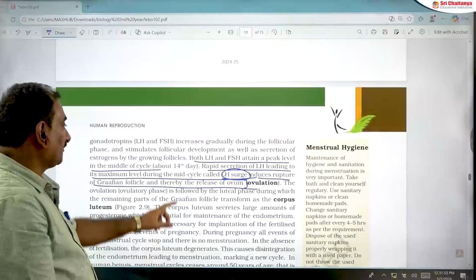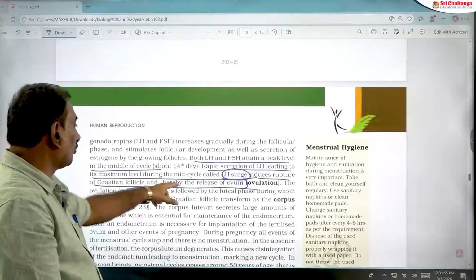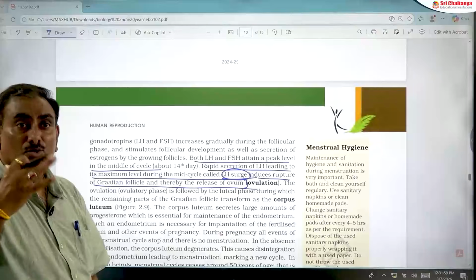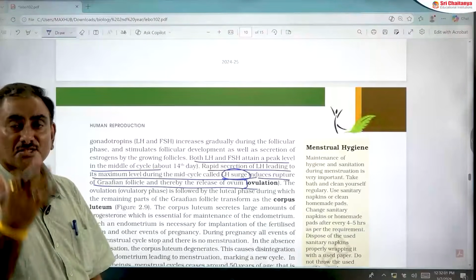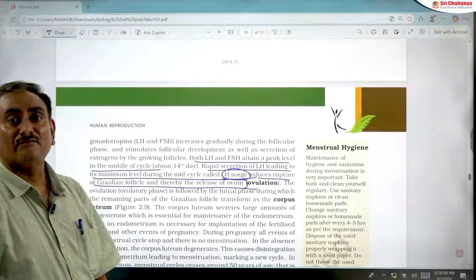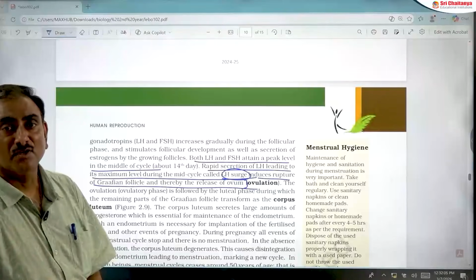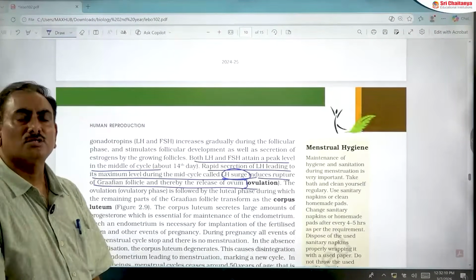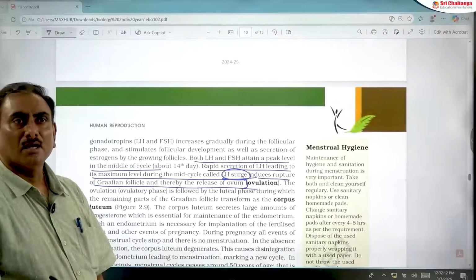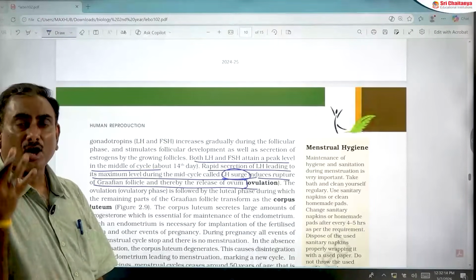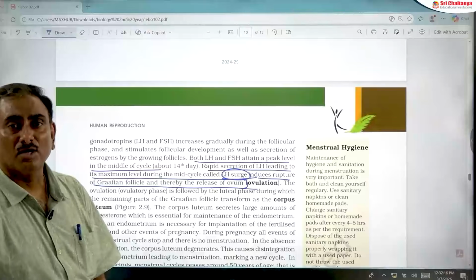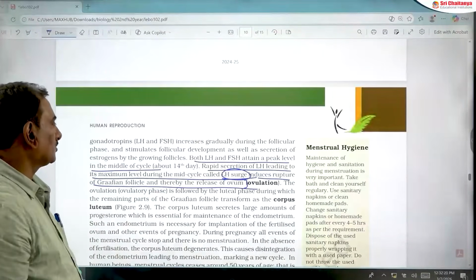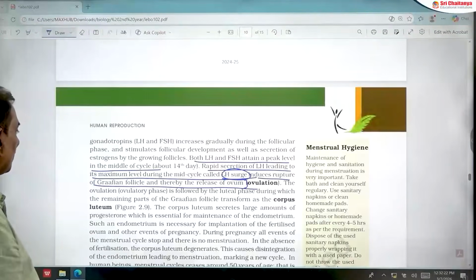Why does rupture of Graafian follicle and release of ovum occur in the middle of the menstrual cycle, on the 14th day? Due to the peak level of LH. LH is responsible for rupture of the Graafian follicle and also for ovulation. Formation of corpus luteum is also caused by LH. Corpus luteum produces a hormone known as progesterone, commonly called the pregnancy maintaining hormone. That is also a very important point you should remember.